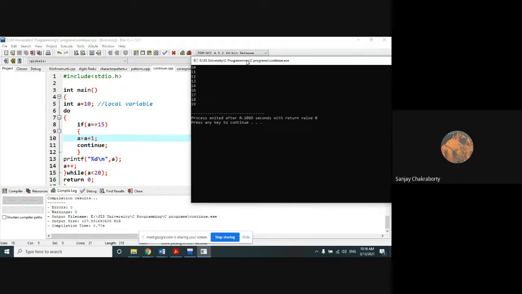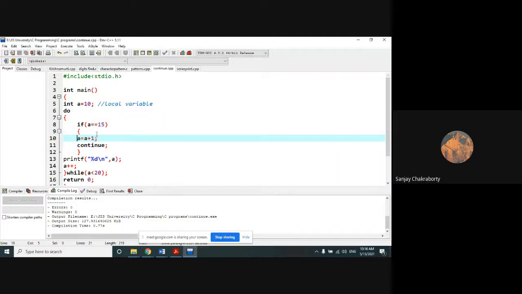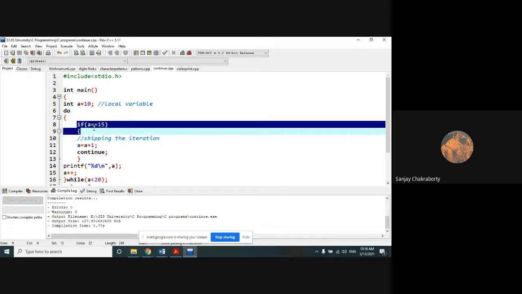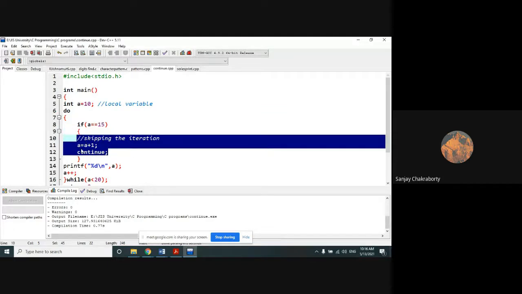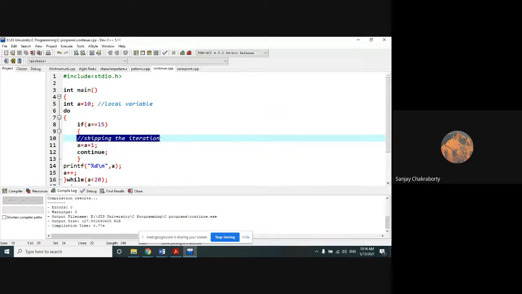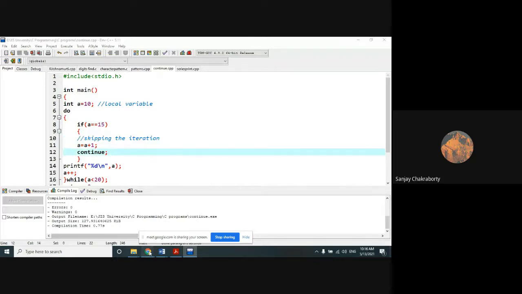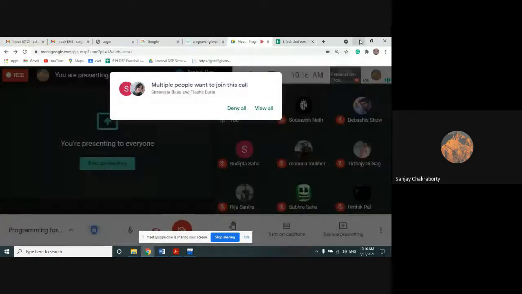So from this output you can identify that the continue statement is mainly skipping that particular iteration for which the condition a equals 15 has been mentioned. So when a equals 15, we are using the continue statement with an increment operation, which means it skips that particular iteration. That is the job of the continue statement.